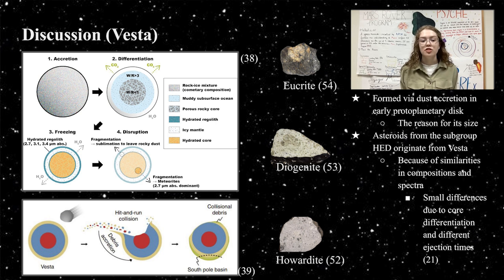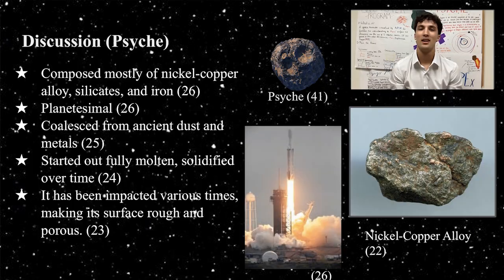This ejection is shown in the middle of the bottom image. Both Howardites and Eucrites are made up of basalts, pyroxenes, and silicates, while Diogenites are just made up of pyroxenes and silicates. These small differences in composition, which you can clearly see in the images on the right, are due to the point in time in which they are ejected from Vesta, because as the core went through differentiation, the minerals on the surface changed. This process is portrayed in the top image.